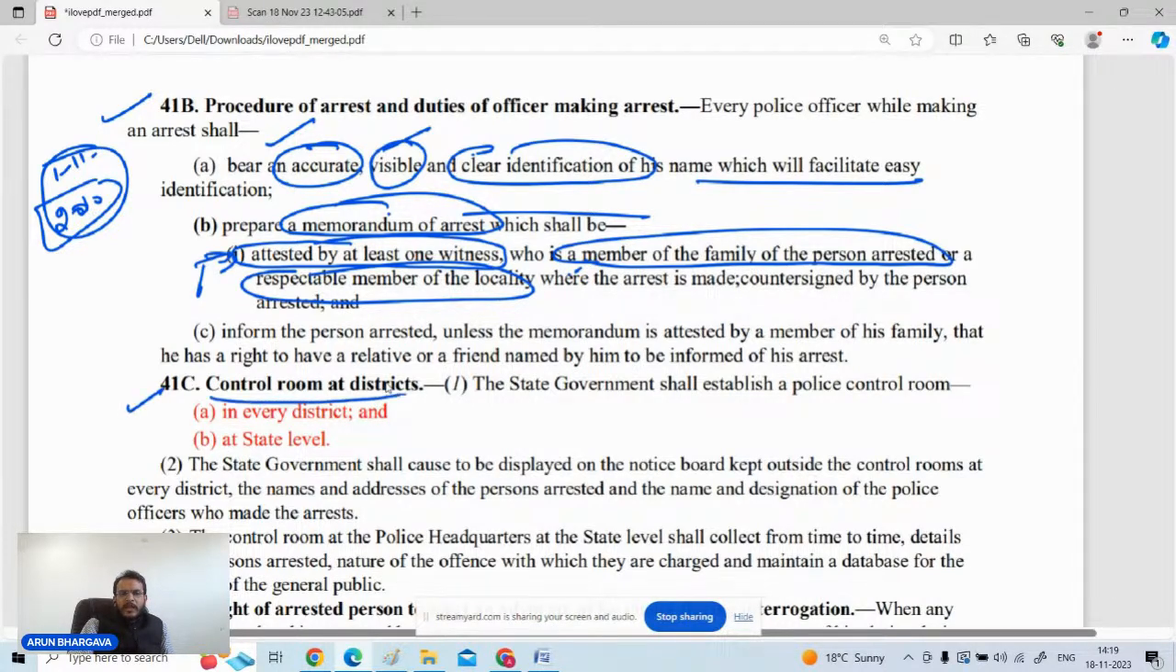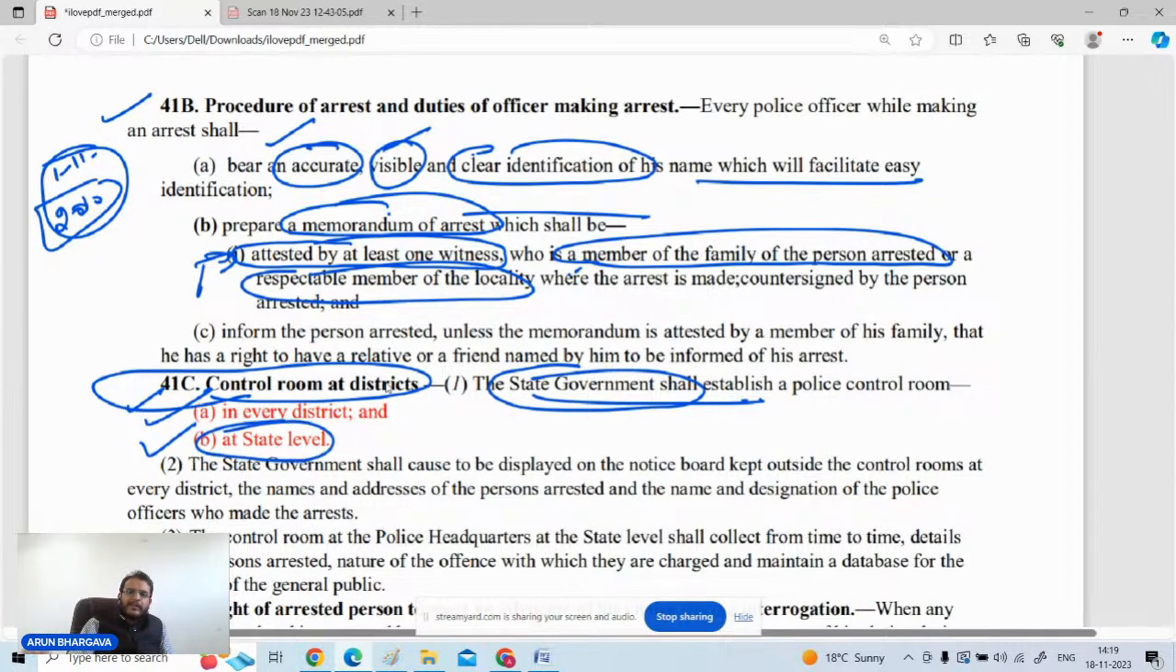41C, that is talking about the control rooms. Question comes that where the control room is to be established, who will establish? The state government is going to establish these control rooms. कहाँ पे establish होंगे? Either in every district they have to go for that, and at the state level also there will be a control room. And state level पे जो control room बनता है वो पुलिस headquarters पे बनता है. ठीक है, जहाँ पे भी स्टेट का पुलिस हेडक्वार्टर है, there you will be having a specific control room for that. और हर जिले के अंदर in every district there will be the control room.